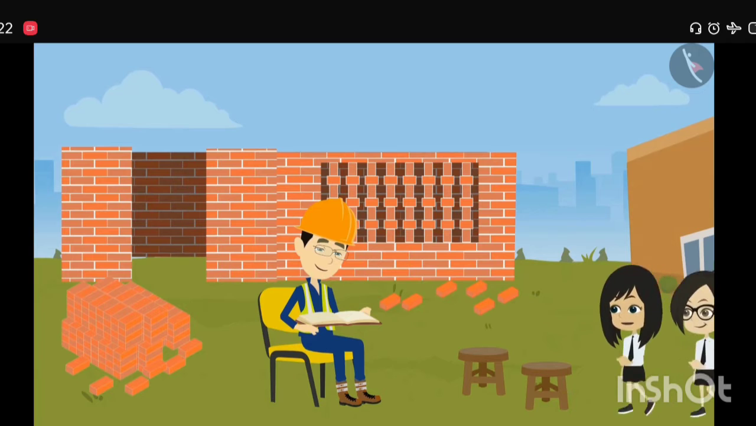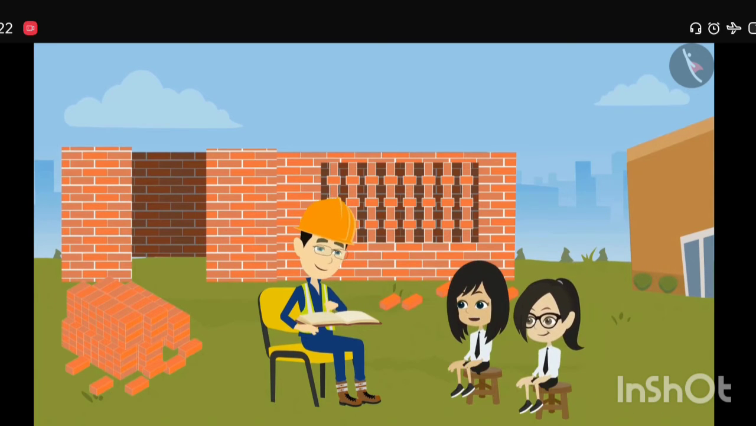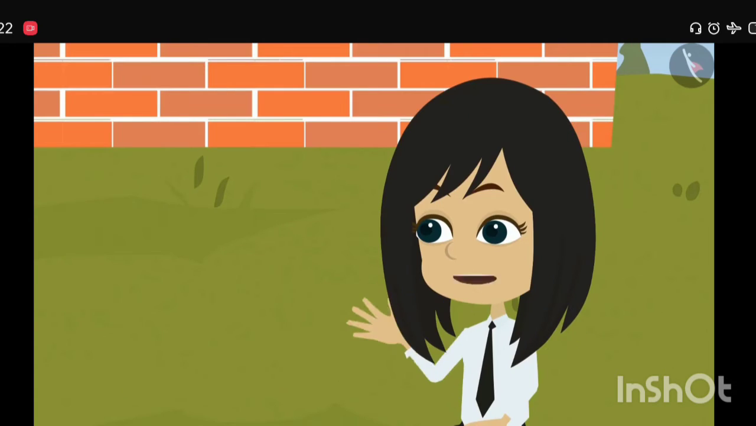Sir, we have come. Did you bring with you the file with patterns? Yes, I brought the book with patterns with me. How can I forget it? Sir, let us see some nice patterns.